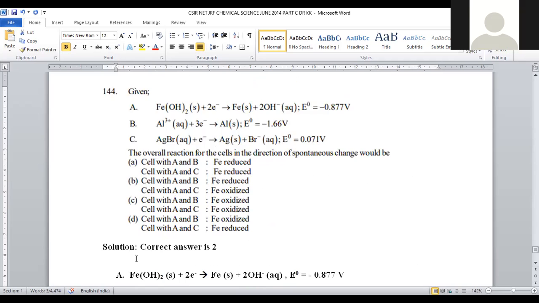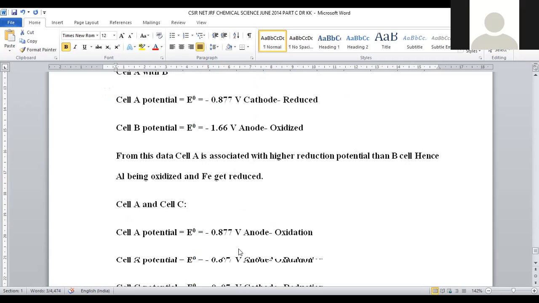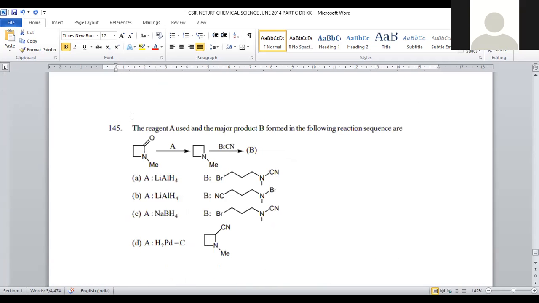That is provided in option number 2. For question number 144, option number 2 will be the correct answer. Let us move on to the last question of the series, 145. The reagent A used and the major product B formed in the following reaction sequence are.